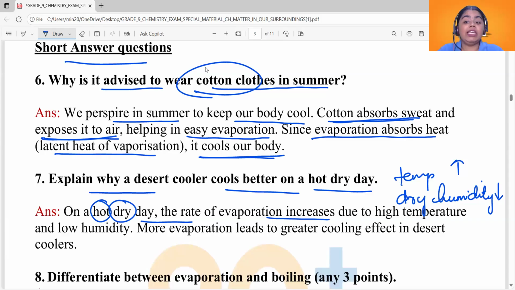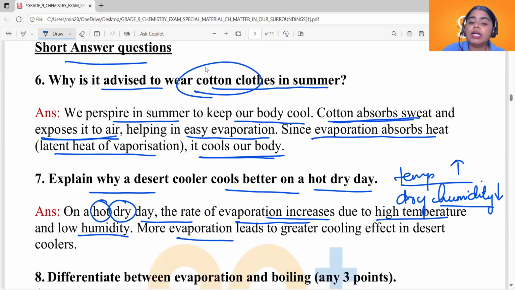We need increased temperature and lower humidity for an increased rate of evaporation. So on a hot, dry day, the rate of evaporation increases due to the high temperature and low humidity, as we just discussed. More evaporation leads to a greater cooling effect in desert coolers.